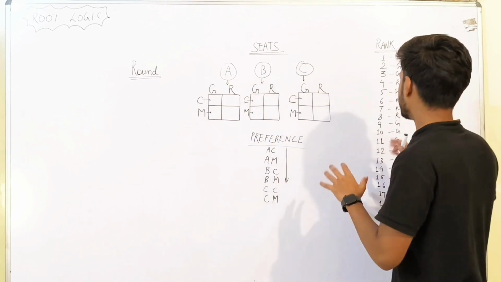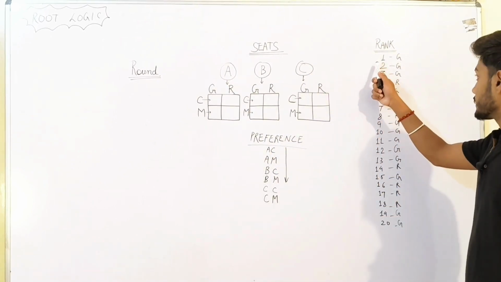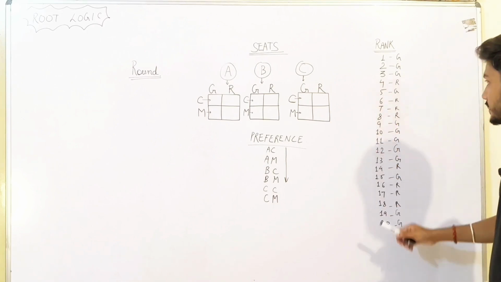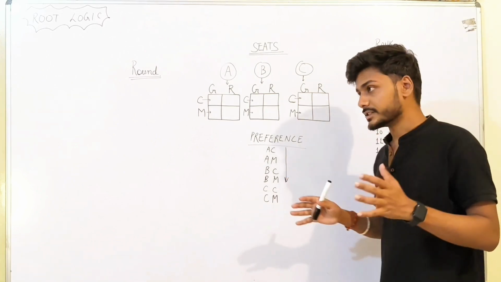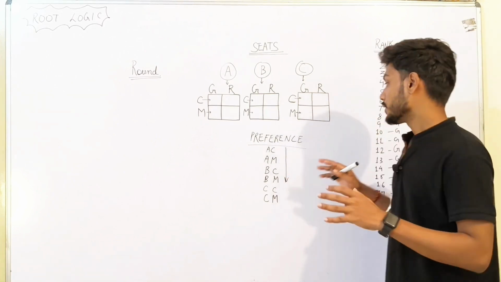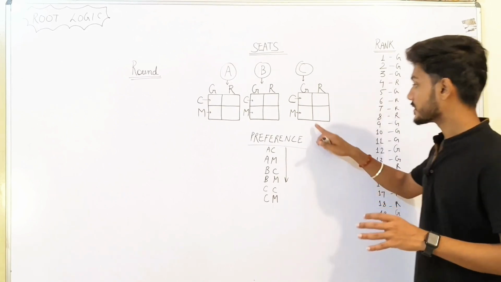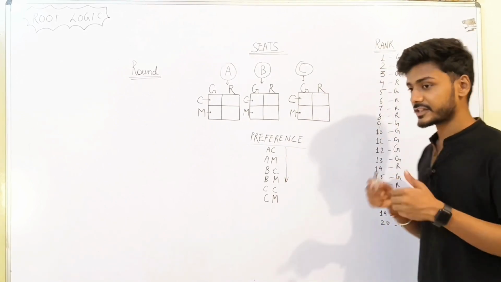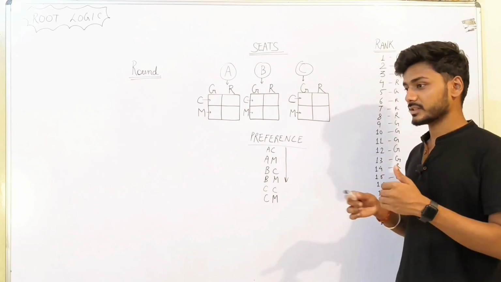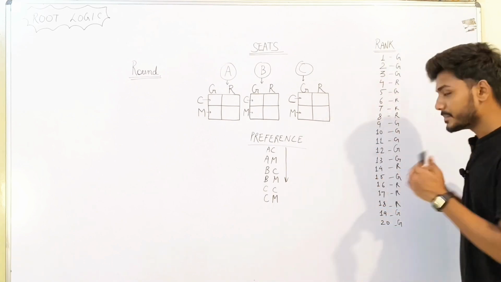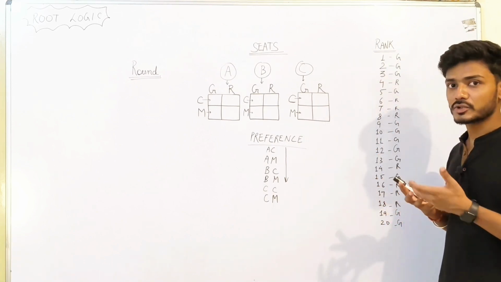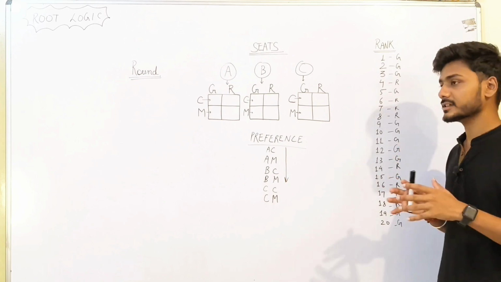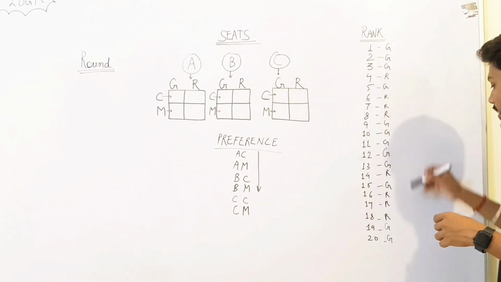Now each of the students 1, 2, 3, 4 up to 20, we are assuming for simplicity, only for this time, that they have the same preference order. You understand, right? You have to fill a preference order on the counseling website. You have to submit the order in which you want an institute or branch.